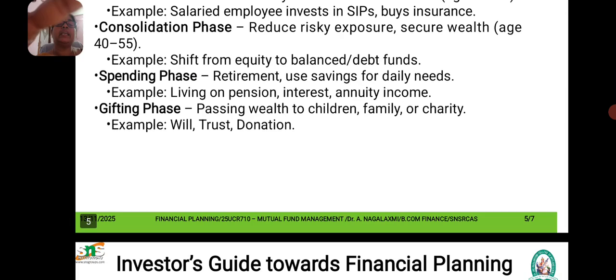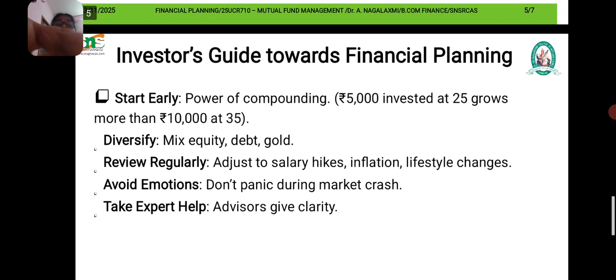Next we are going to see Investor's Guide to Financial Planning. Investor's Guide means what investors have to follow while making the financial planning. They have given some guidance. Start early. If you get a job at the age of 18 or at the age of 21 after completing your undergraduation, immediately you have to start investing. Start early. That is the power of compounding. 5,000 invested at the age of 25 years grows more than 10,000 invested at 35 years.